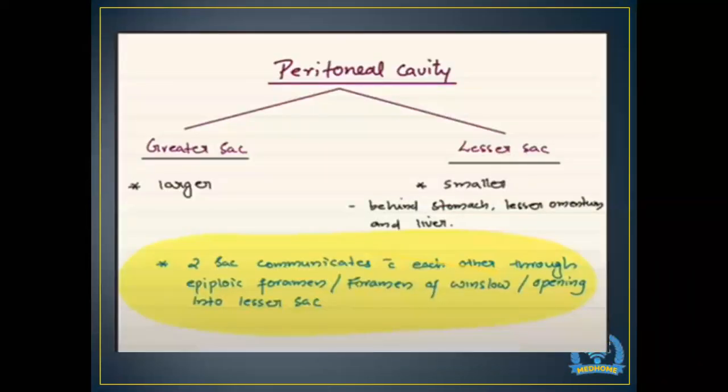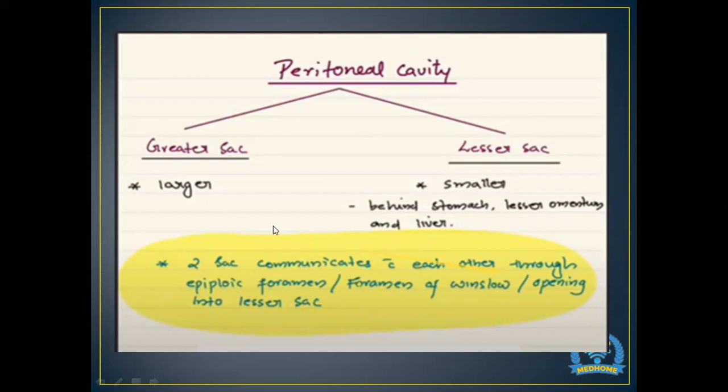Now, these were the omentum that we talked about. We have a greater omentum and we have a lesser omentum. Now, I'm going to talk about the greater sac and the lesser sac. The peritoneal cavity is once again divided into the greater sac and the lesser sac. The greater sac, as the name indicates, is larger. The lesser sac is smaller in size and is found behind the stomach, lesser omentum and liver.